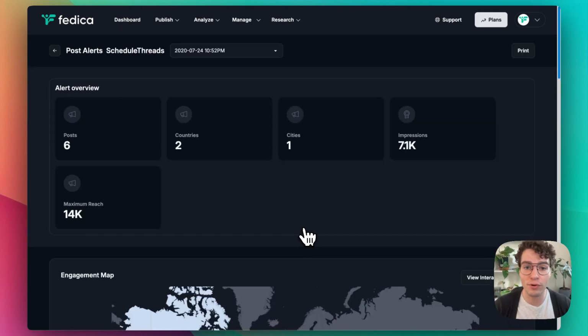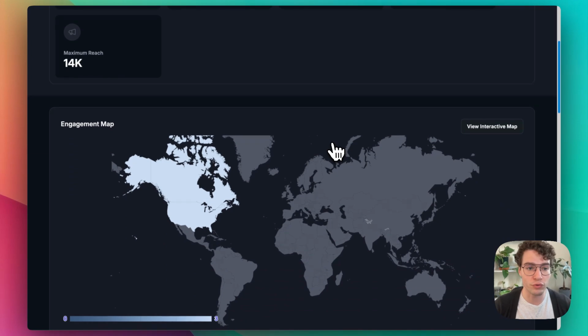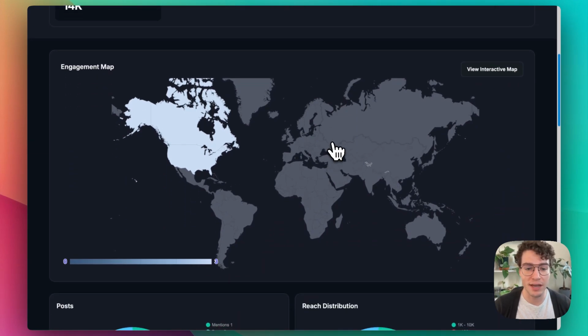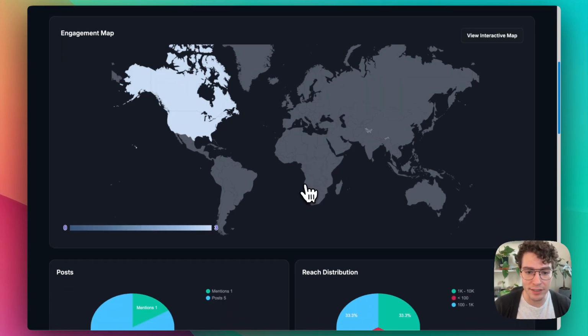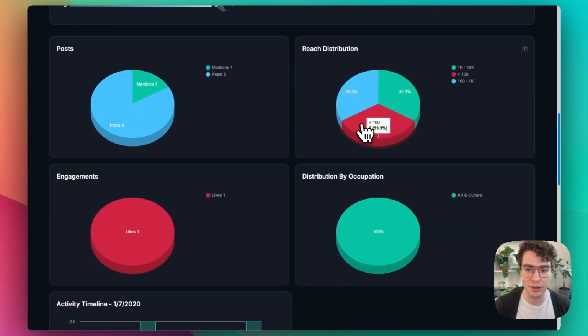So you get a full report when you do this. You can see all the stats here, the overview, post, countries, cities, impressions, and then the overall reach of people mentioning this, and then how many followers of the people who see that post and interact with that post. So here we have a couple counts in these countries here. You have a full map. You see the post, the reach distribution there. This is the focus on the people who engaged with it or saw it, how many followers they have, so how big these accounts are, for example.